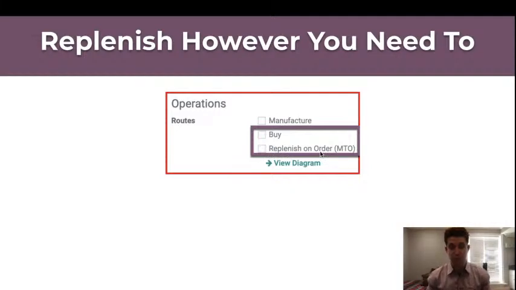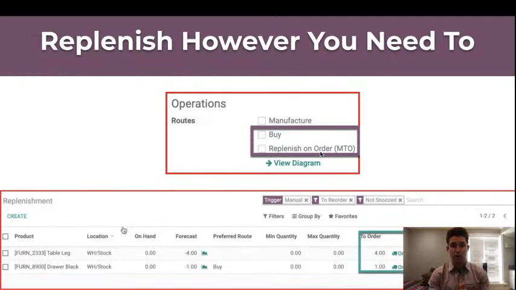And new in version 14, we're also going to have a really powerful replenishment report. What this will do is it's going to offer a different way for you to manage inventory. Instead of necessarily automating the flow of getting more inventory with the reordering rule, this report's going to instead illustrate for you and bring into one area all of the items that are falling below a certain level that we need to maintain. And then from there, we can actually go and manually order once or create automated orders, which is going to be a helpful tool as well.